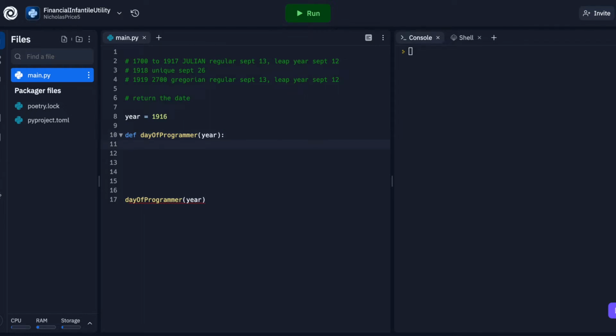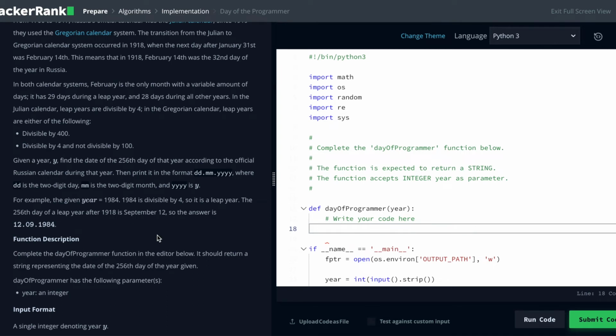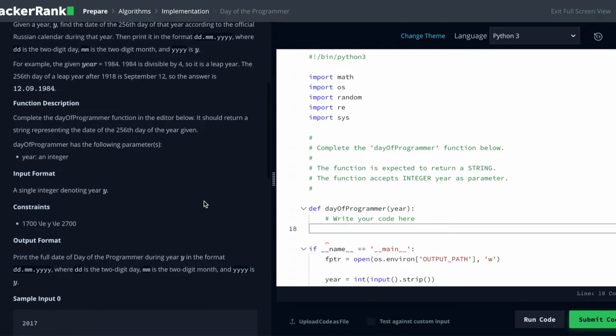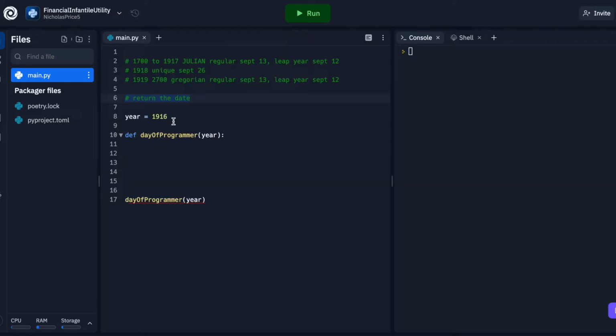So what do we want? I also included this little line right here, return the date, because if you read through here, it says print, but what you actually want to do to get the question correct is return. And you can return a string too, actually. We'll add that as well, string.